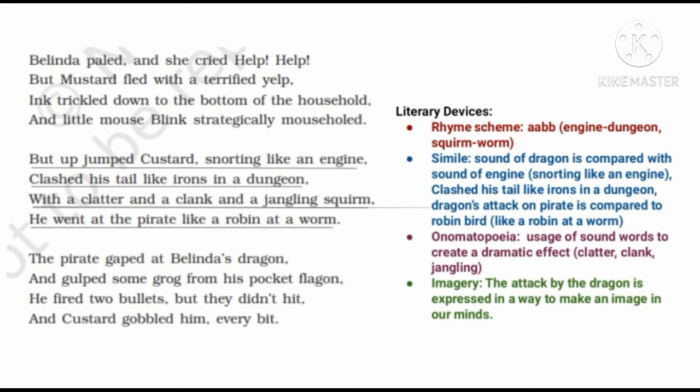Thirdly, we can see the usage of onomatopoeia as the usage of sound words to create dramatic effect: clatter, clank, jangling are used in stanza 10. Fourthly, we can see the usage of imagery as the attack by the dragon is expressed in a way to make an image in our minds. Thus, imagery is used as a literary device.